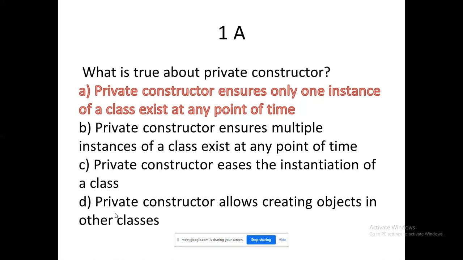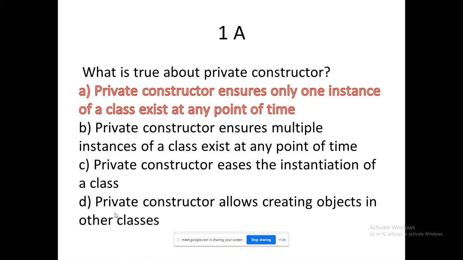So what is true about a private constructor? A private constructor ensures only one instance of a class exists at any point of time. The rest of these three options will not behave as stated. Private means it could be accessible within the class, not outside the class. So ultimately, option D will be ruled out.